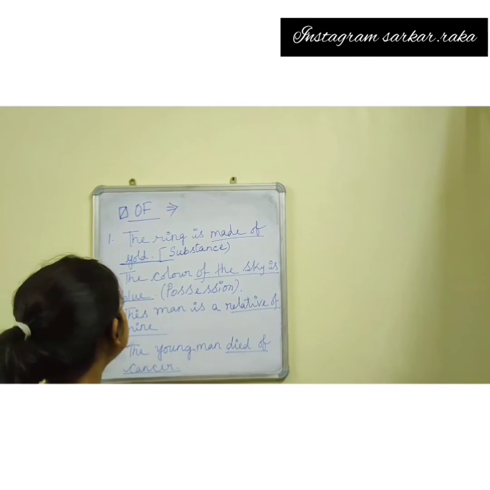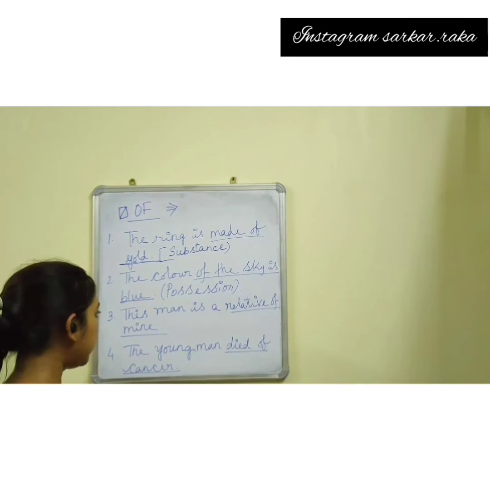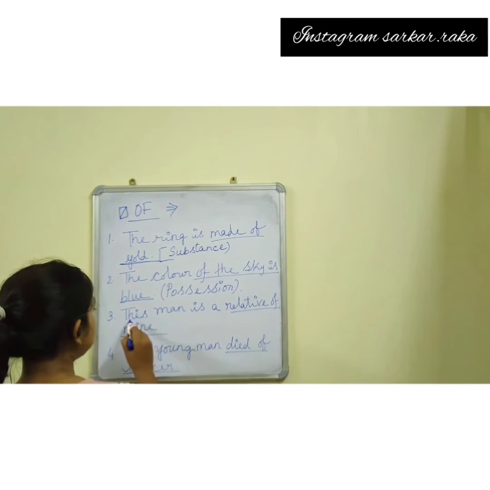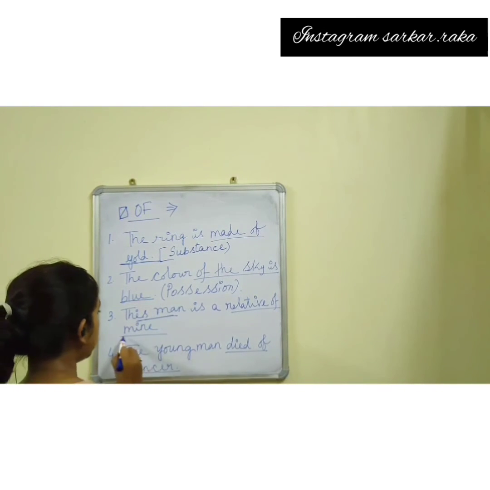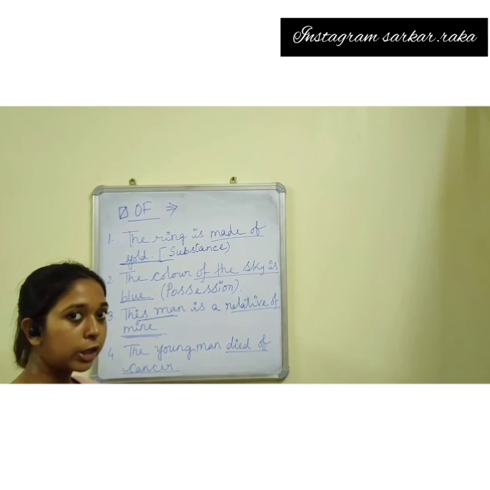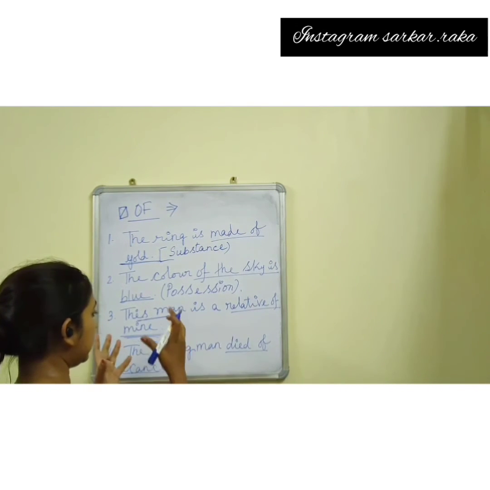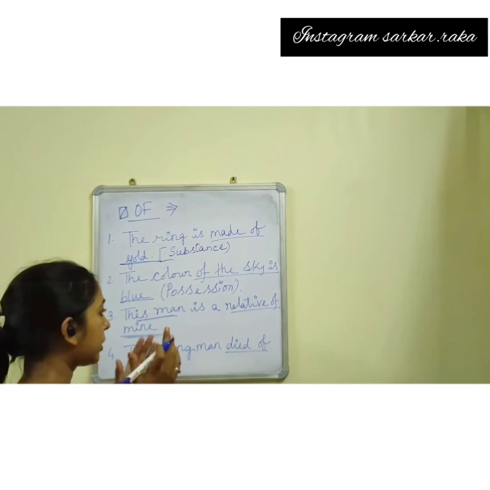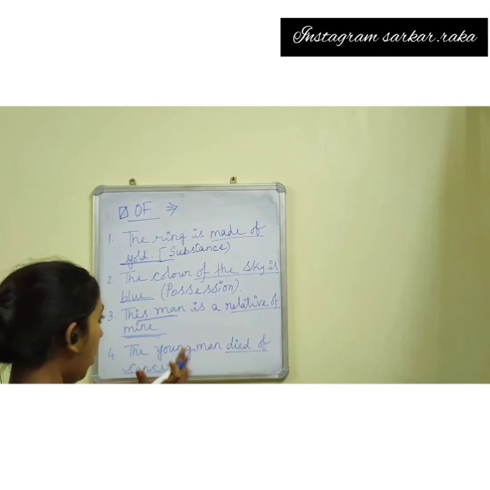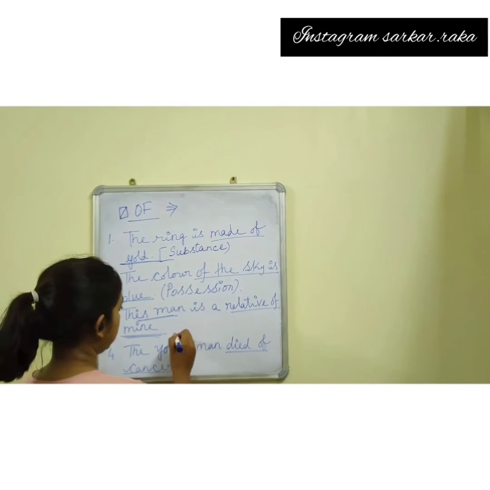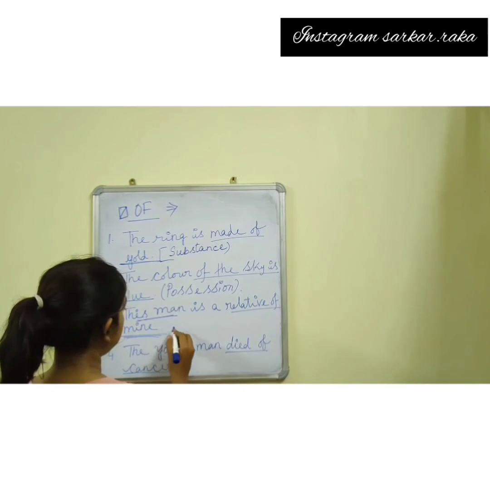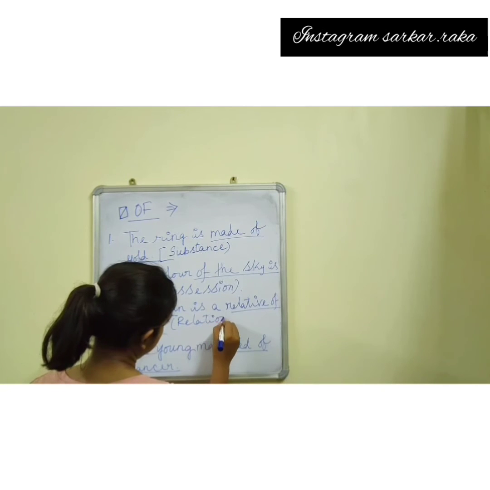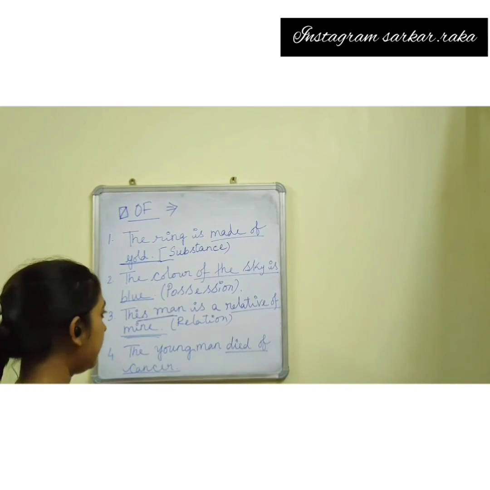Next, the man is a relative of mine. A sense of relation, right? This man is related to this person. Therefore, the relation of these two persons is indicated by of.